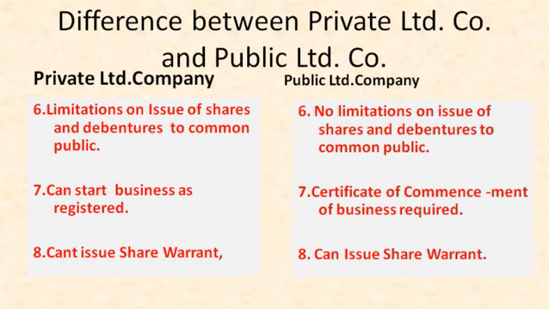Next, eighth point, a private limited company can't issue share warrants. A share warrant is a negotiable instrument which is issued to fully paid shareholders. But a private limited company cannot issue this document. But a public limited company can issue the share warrant. Means those who are fully paid shareholders can request the company to get the share warrant. So after getting the share warrant, it can be transferred from one person to another easily.